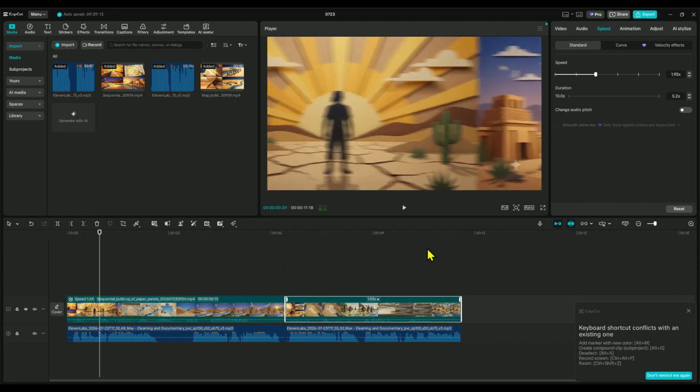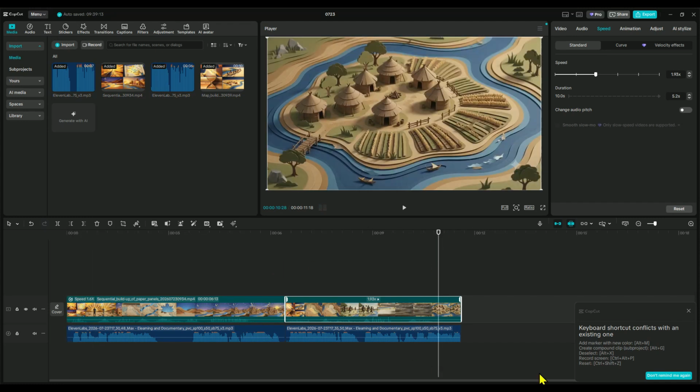Take a look at how smoothly this turned out. Every single scene includes 4 dynamic camera shots instead of just 1.